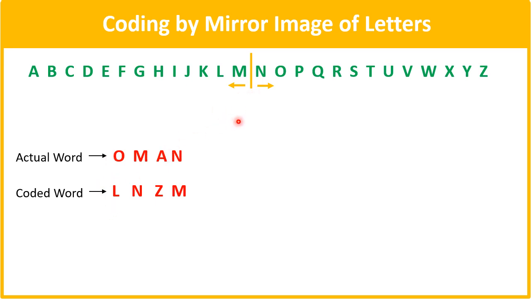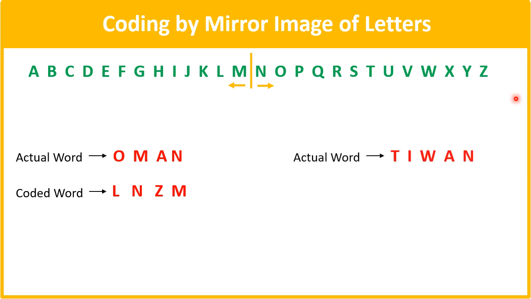Now I take the letter M, which is exactly after the partition line on the left side. So uska code hoga N, mirror image. Now I take the letter A, which is at the extreme end on the left side. So the letter at the extreme end on the right side is Z. So A ka code ho gaya Z. Accordingly N ka M. So this is how coding is done by mirror image.